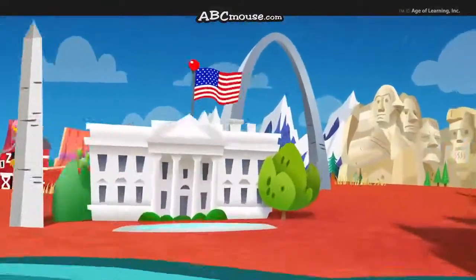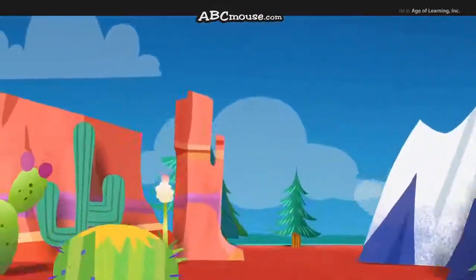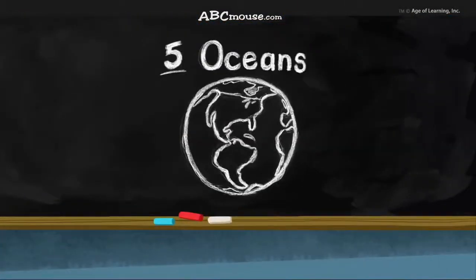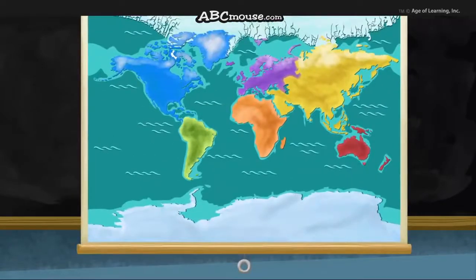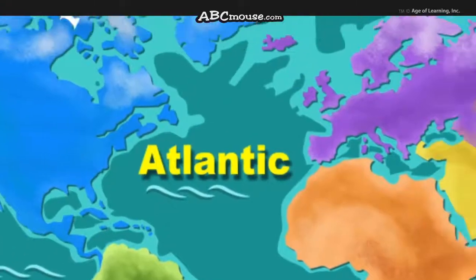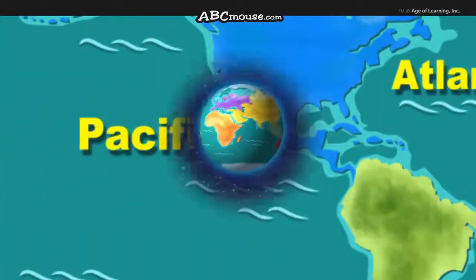It is the home of our own United States, a wonder from East Coast to West. But let's not forget there are also 5 oceans. Please, let me be quite specific. Their names are the Southern, Atlantic, and Arctic, the Indian, and the Pacific.